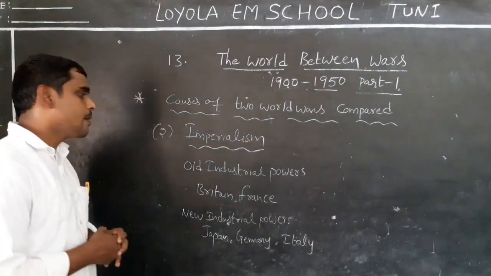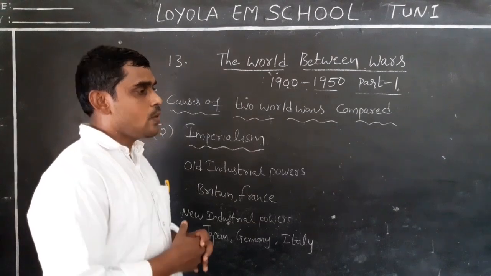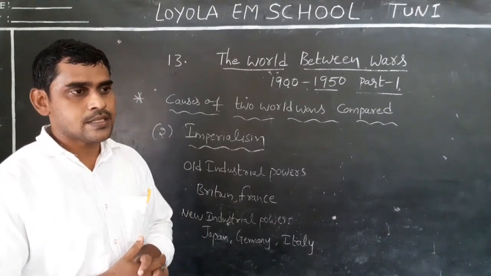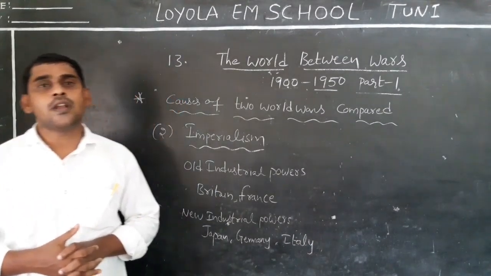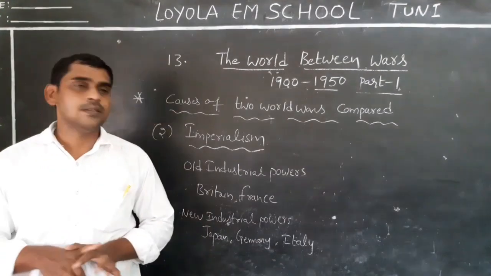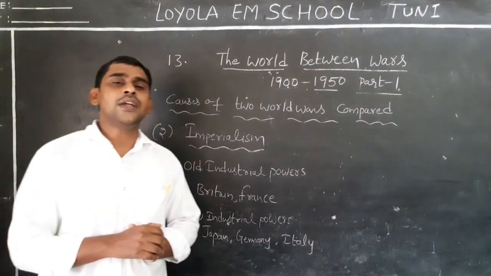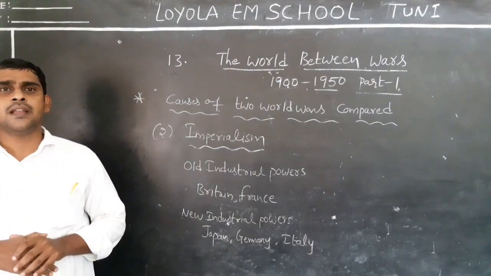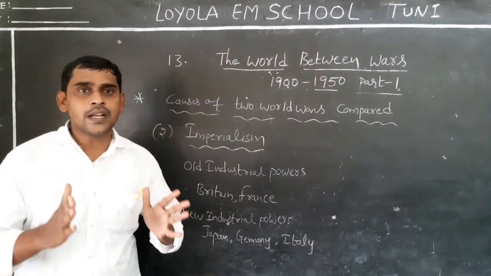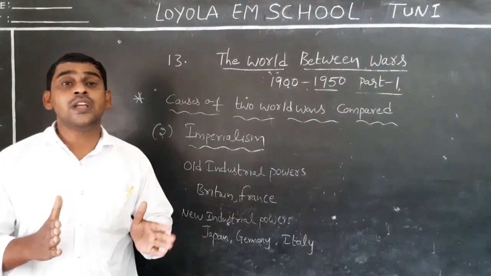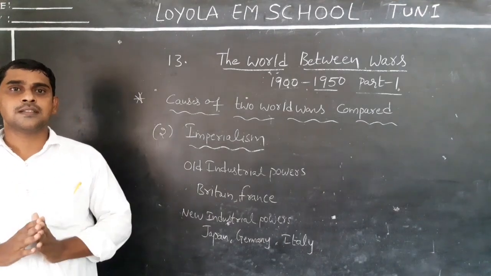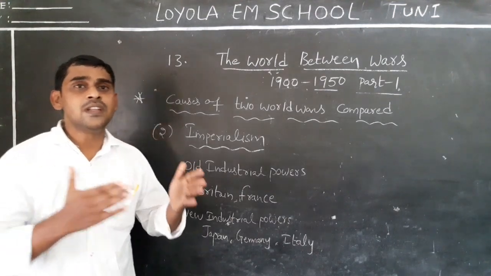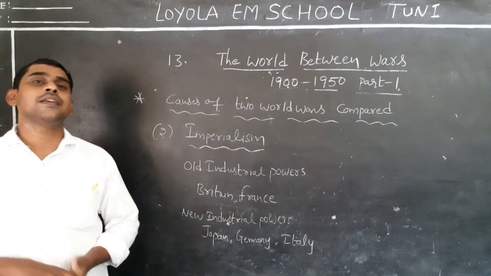For example, take Britain. Britain is one of the European countries. Britain wants to establish industries in the colonies. At the same time, Germany also wants to establish industries in the colonies. Then what happened? When both countries are ready to invest money in these colonies, automatically what happened? A race started between them for all these colonies.